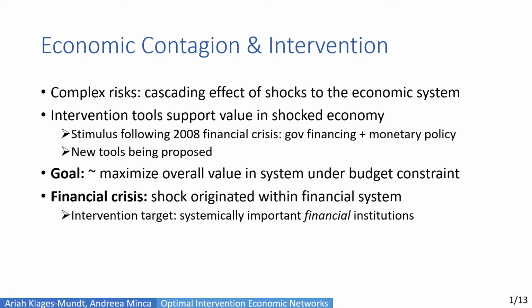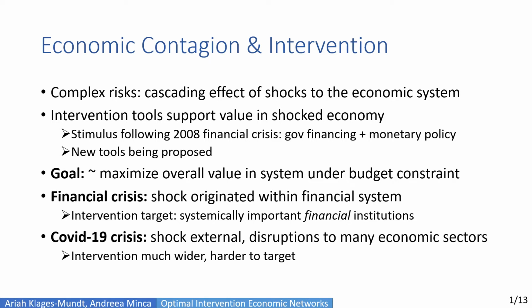To further motivate, let's compare these two crises. So in the financial crisis, there was a shock that originated within the financial system. In this case, the intervention target is relatively simpler because it's systemically important financial institutions. Whereas in the COVID-19 crisis, the shock is external and there are really disruptions to many different economic sectors across the world. In this case, the intervention is much wider and harder to target.